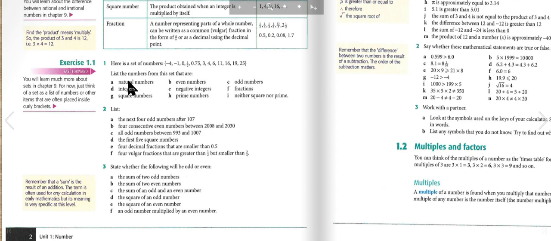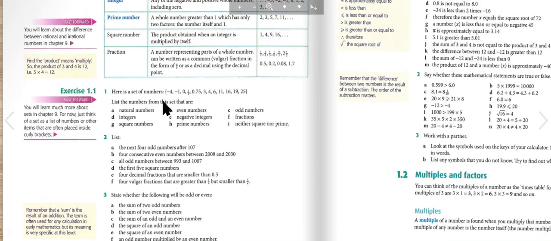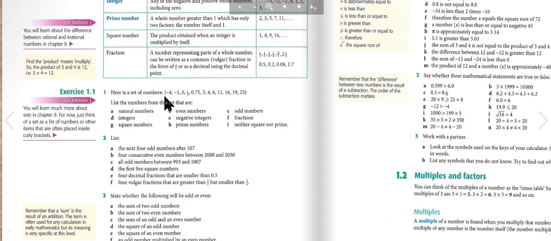So, the natural numbers are 3, 4, 6, 11, 16, 19, and 25. The even numbers are 4, 6, 16. The odd numbers are 3, 11, 19, and 25. The integers are -4, -1, 0, 3, 4, 6, 11, 16, 19, 25.